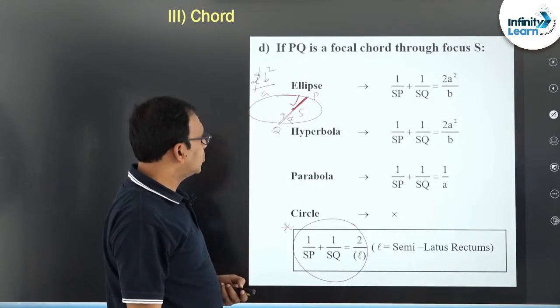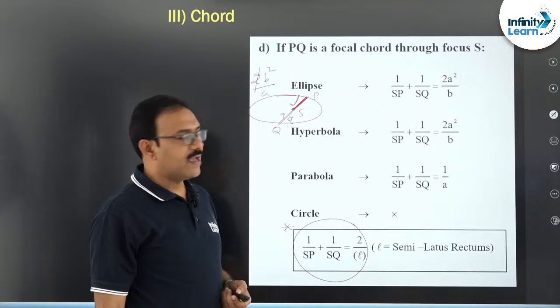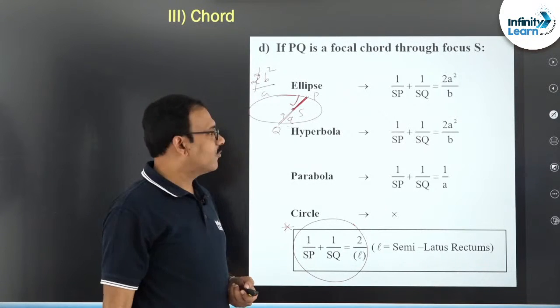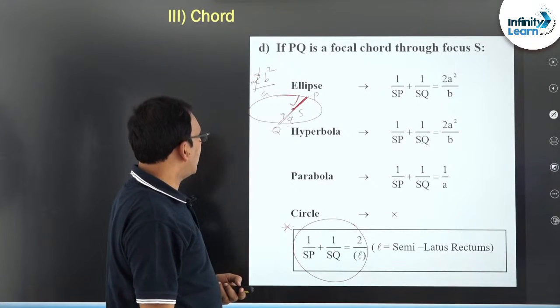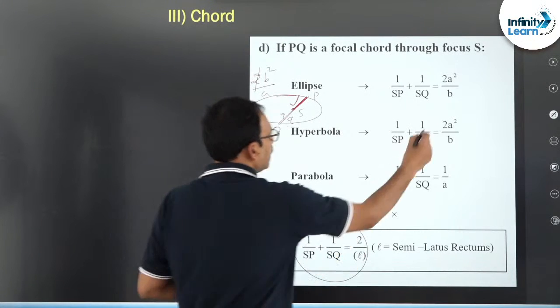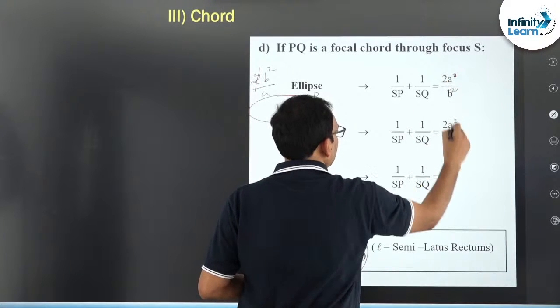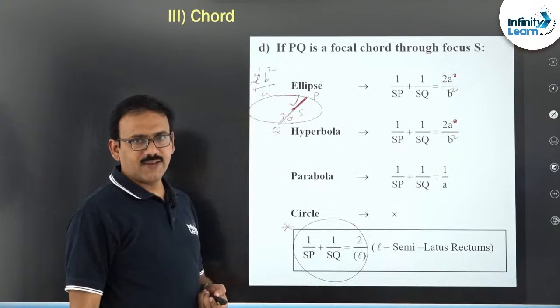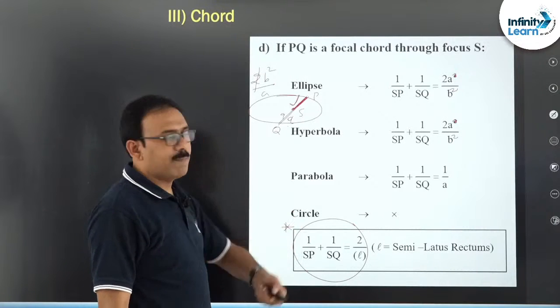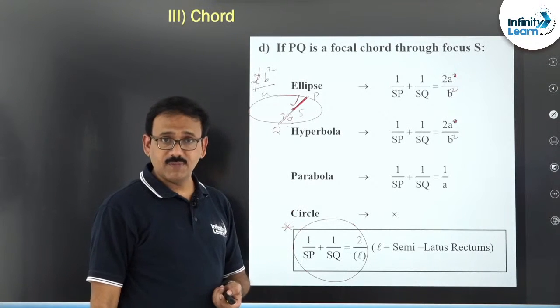Semi-latus rectum is 2b square by a, right. Accordingly you have to write the formula. So, this is going to be 2 by b square by a, here b square, here a, 2a by b square, fine. Even in hyperbola also the same formula.